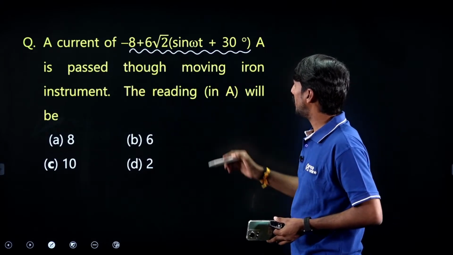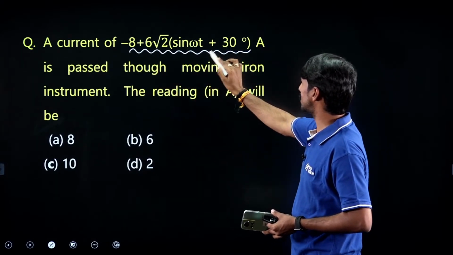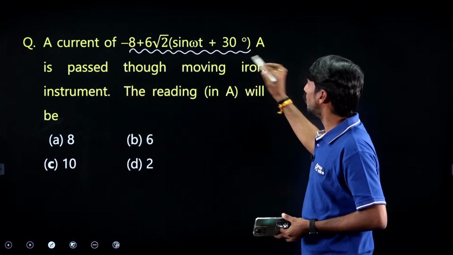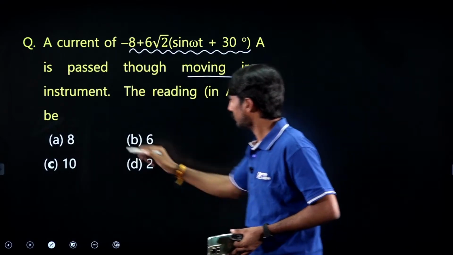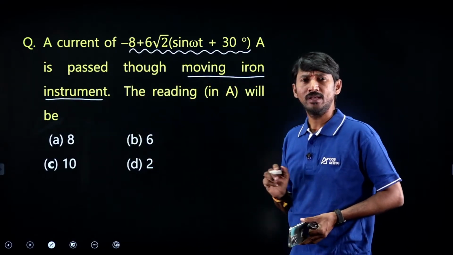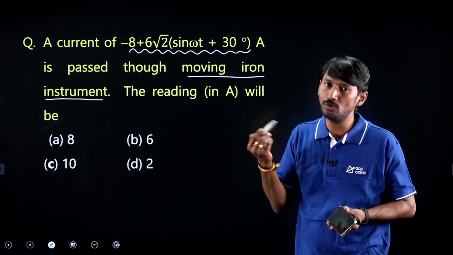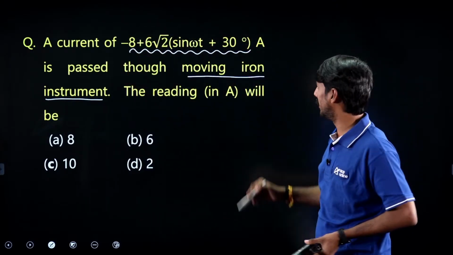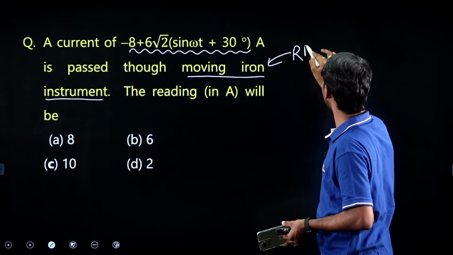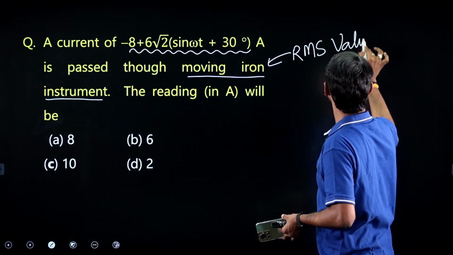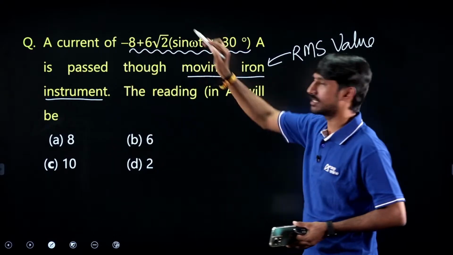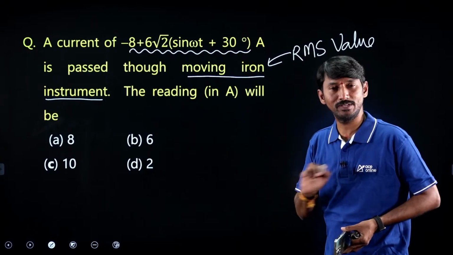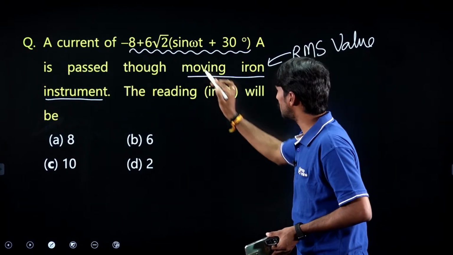A current of minus 8 plus 6 root 2 sine omega t plus 30 degrees is passed through a moving iron instrument. Which value does a moving iron instrument read? RMS. So we are supposed to find the RMS value of this. Very simple. A moving iron instrument reads the RMS value for AC supply. Now we are supposed to find the RMS value.